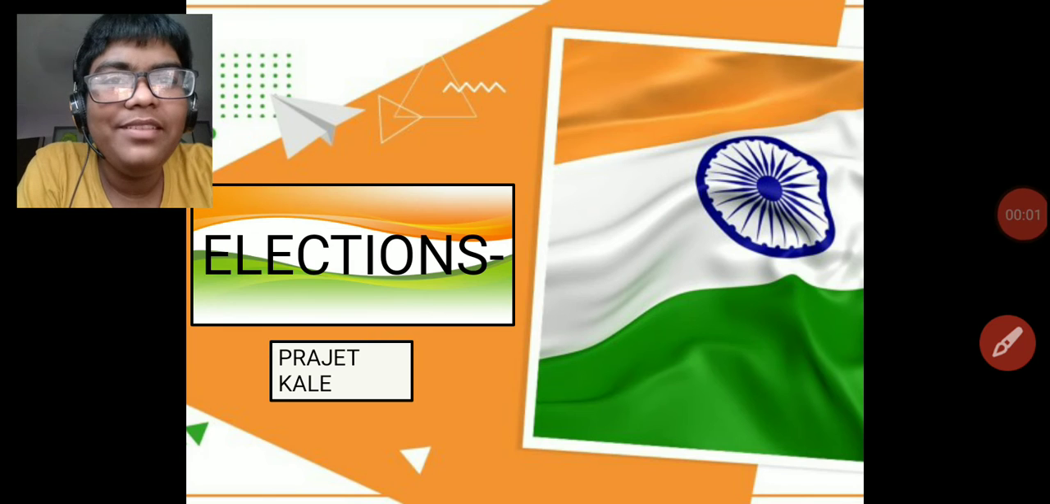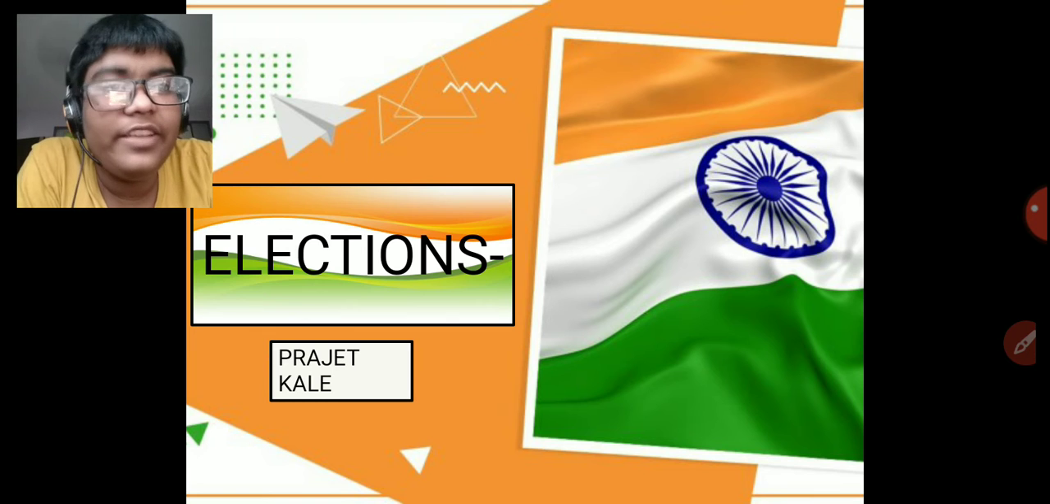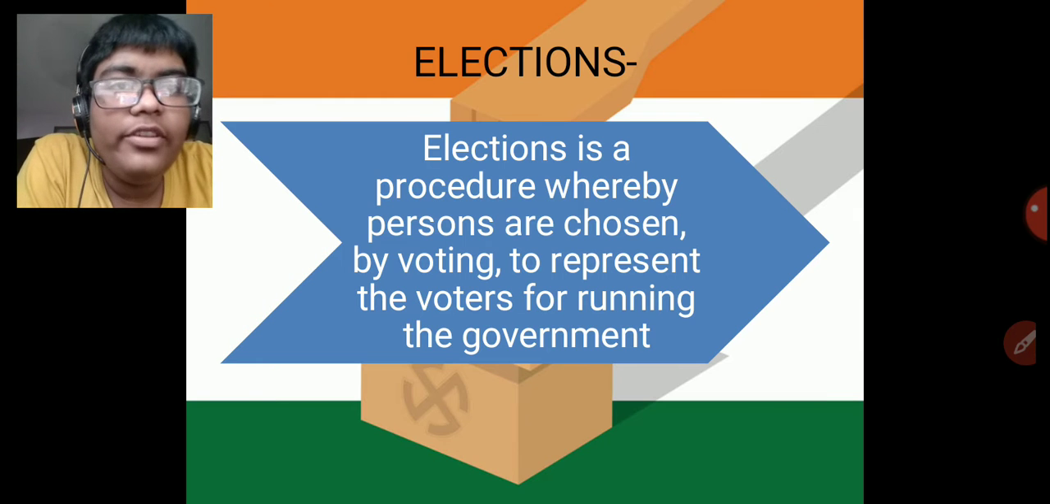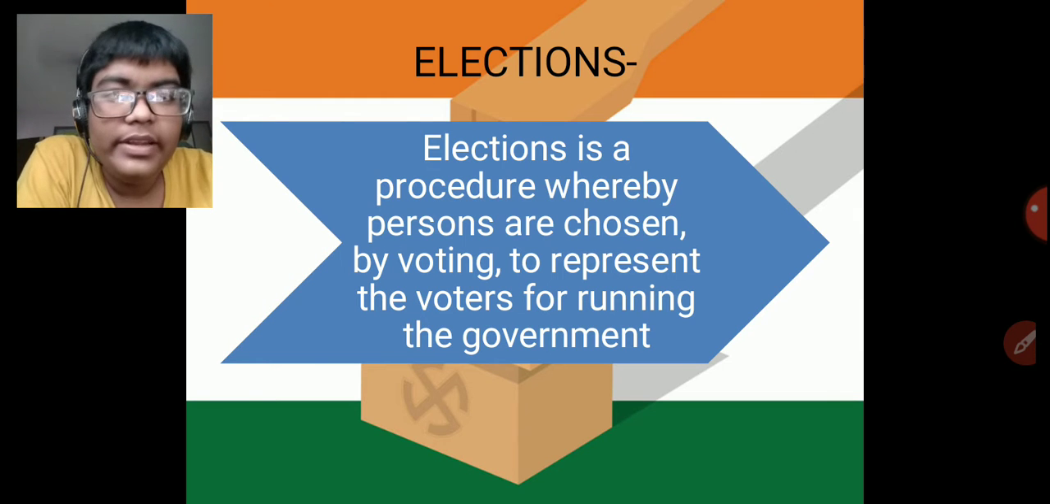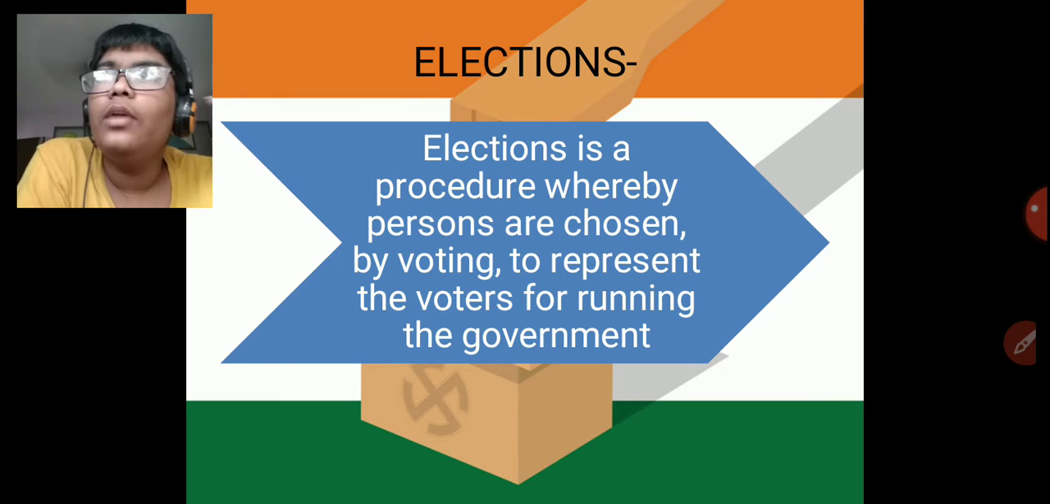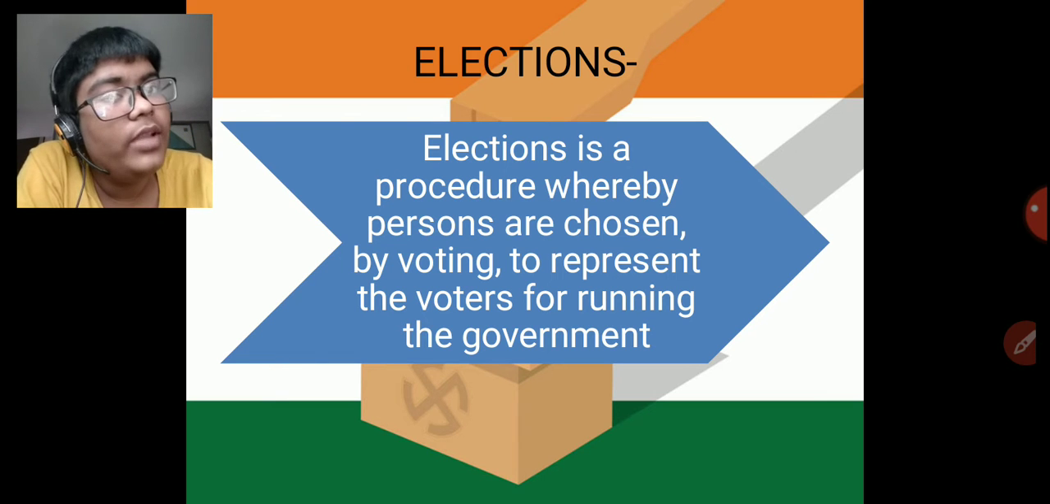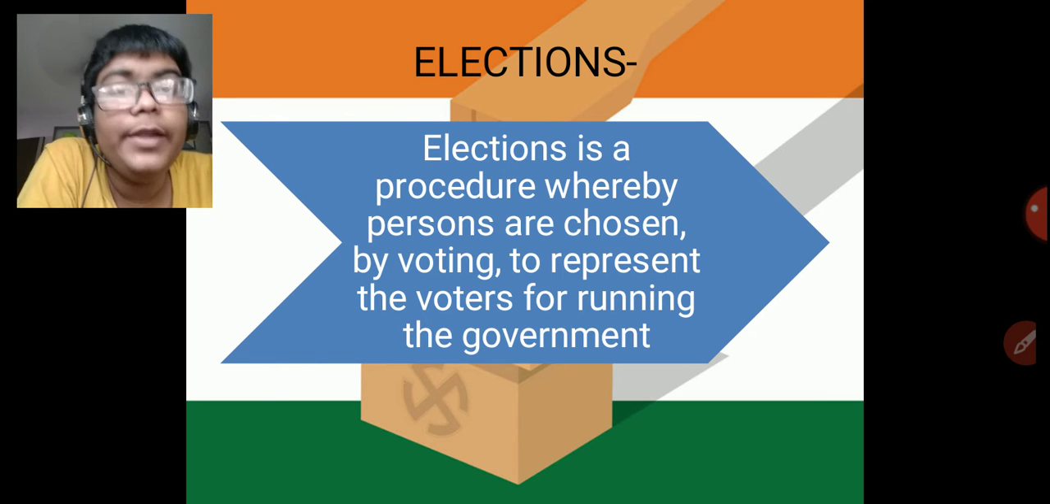Hello everyone, today we are learning about civics and the chapter on elections. So, what is an election? What do you do generally in an election? You vote for some people. Now, the people who get the maximum votes rule the country and the government.